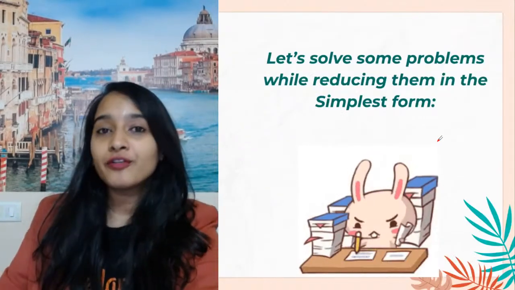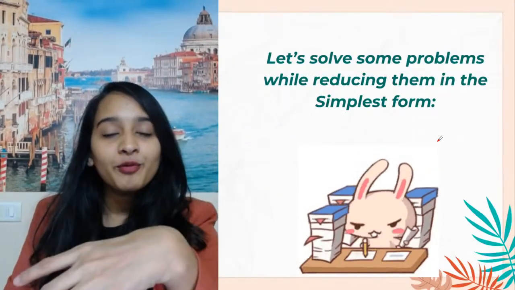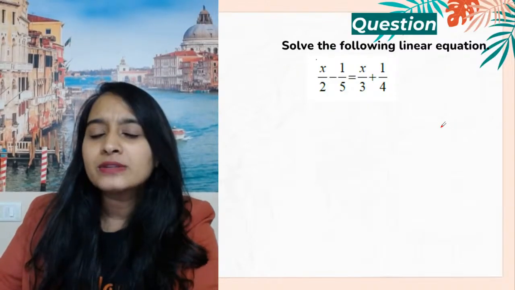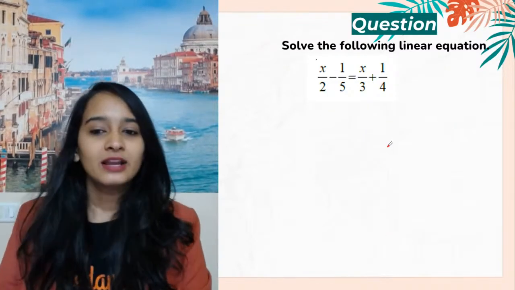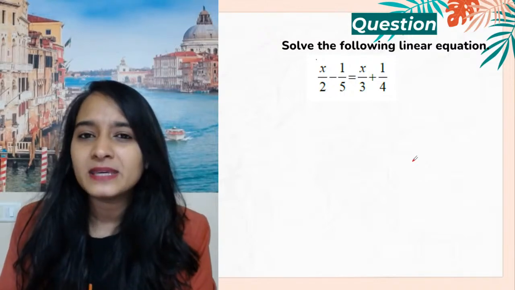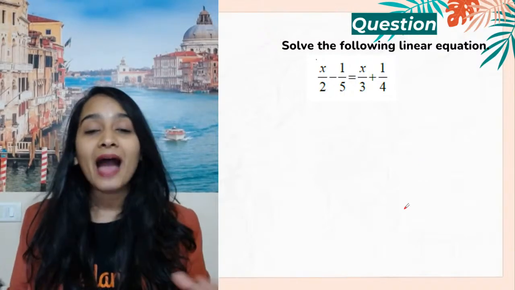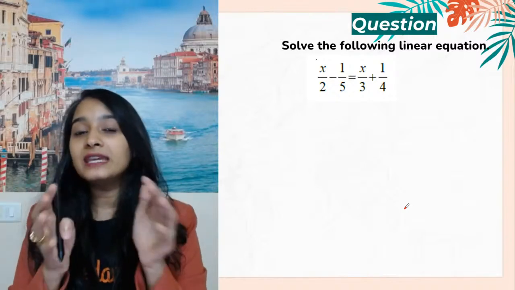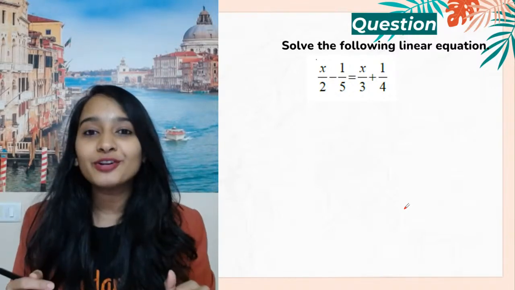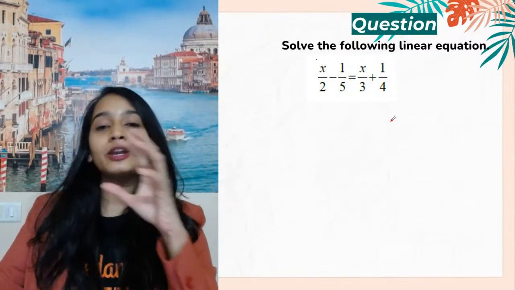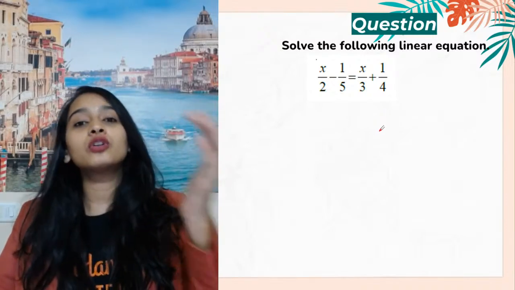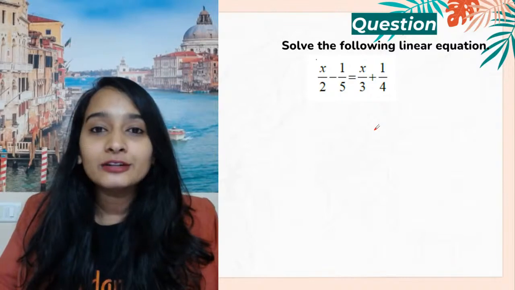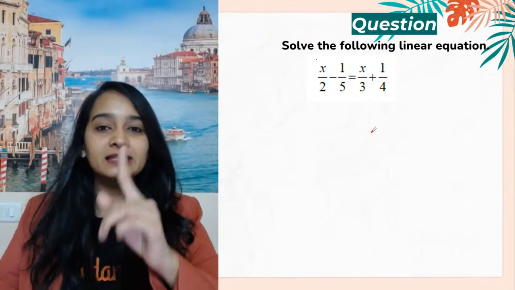So we're going to do a lot of problems like this. So let's solve problems while reducing them to simplest form. Why reducing them? Look at this right now. Is it in the form of ax plus b is equal to c? No. You're having fractions involved here. You're having variables on both sides of the equal to symbol. So what is it that you have to do? You have to bring all the variables to one side, all the constants to one side, and simplify it further to bring it into the form of ax plus b is equal to c.